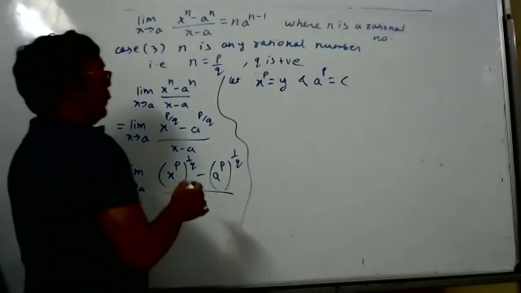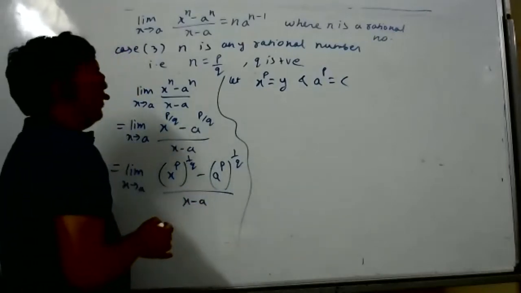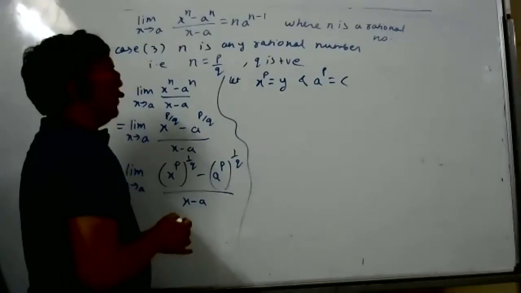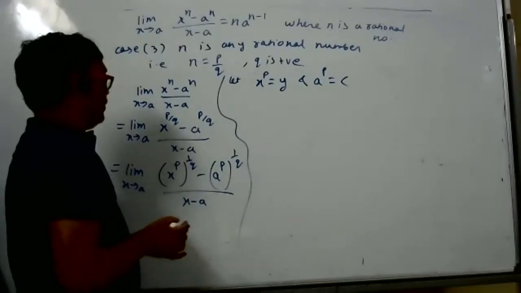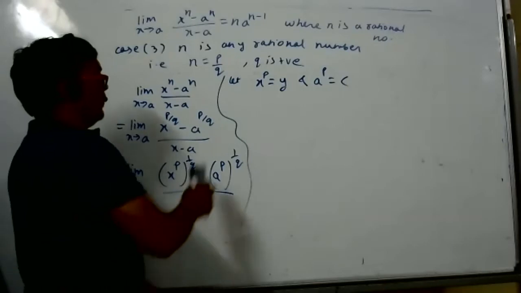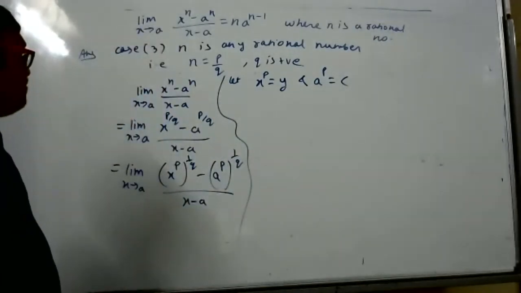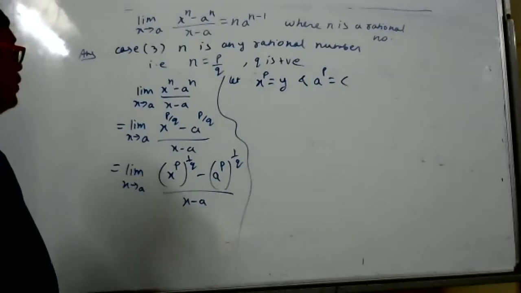So what difference would it make? It will still be y to the power 1 by q. Y to the power 1 by q minus c to the power 1 by q. So the powers are the same. Y tends to c, x tends to a.